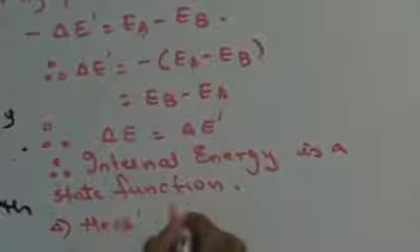Next, let's see the next thing, Hess's law. Hess's law states that the total amount of heat energy absorbed or evolved in a reaction depends on the initial and final state of the system and is independent of the path followed for the change. Guys, let us try to understand this.